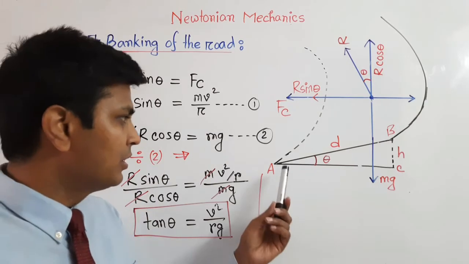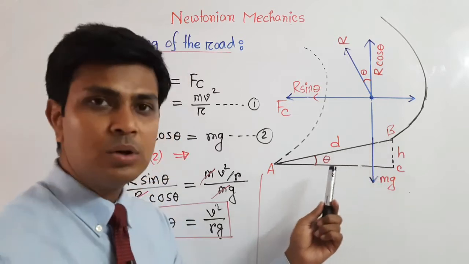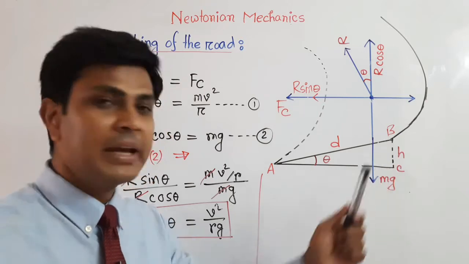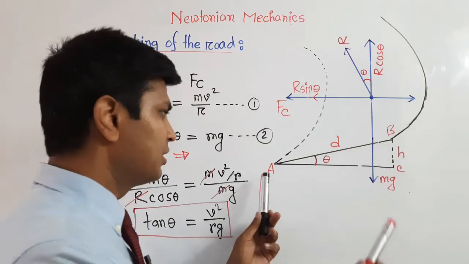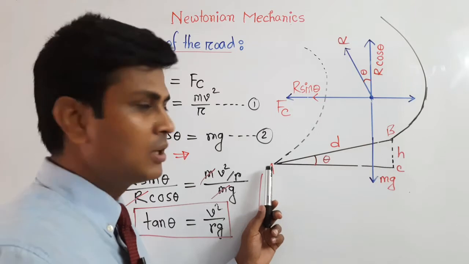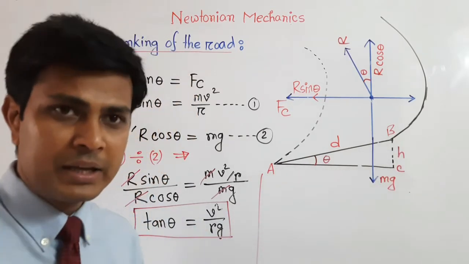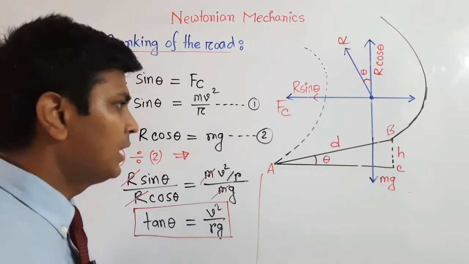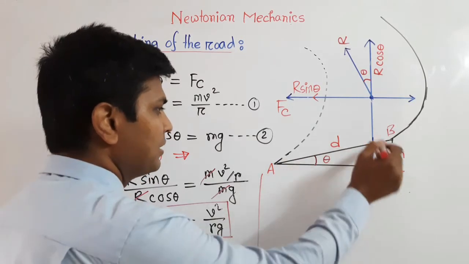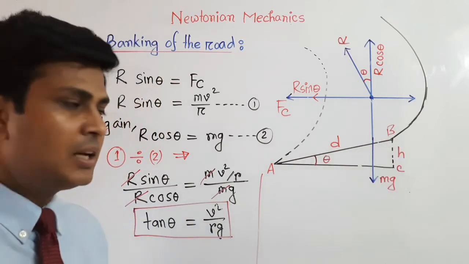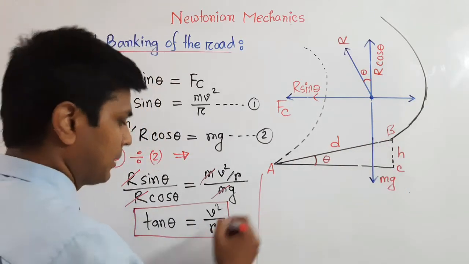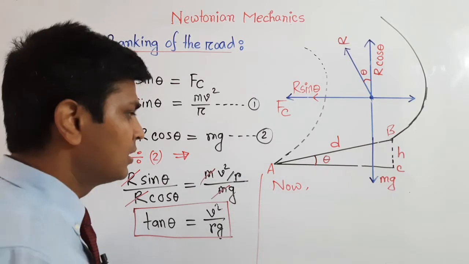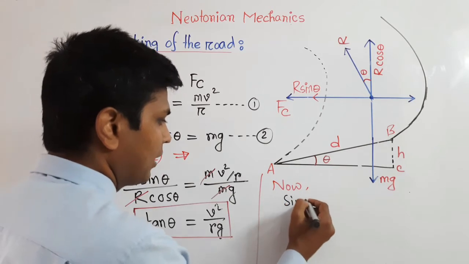In the diagram you can see this is the width of the road, and we consider the width of the road is d and the height of the road is h. Height of the road means the difference between inside and outside of the road. So the height of the road is h, and this theta is the angle of banking. And if we consider ABC is a right angle triangle, then in that triangle if we apply the formula of sin theta, we know the formula of sin theta is perpendicular by hypotenuse.